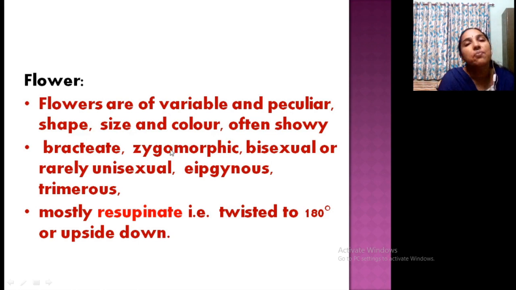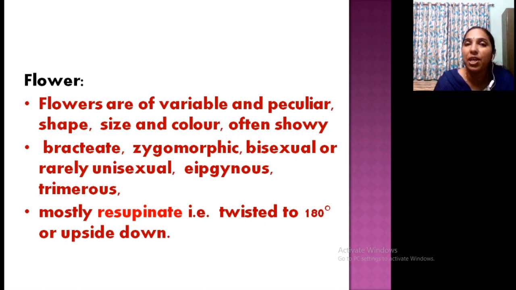Bracteate flower. Then flowers are zygomorphic, strictly zygomorphic. You cannot cut into two equal halves in one plane. That is zygomorphic. Flowers are bisexual or rarely unisexual also may be seen. They are epigynous, trimerous. This is a typical feature of orchid flower. Zygomorphy, bracteate, epigynous means inferior ovary, and trimerous condition, 3+3 condition, everything.